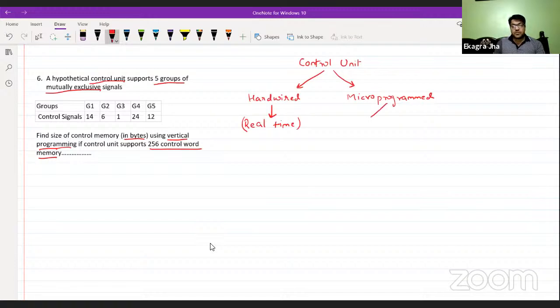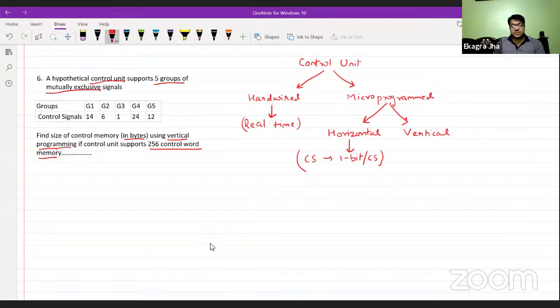But microprogrammed comes in another two variations. First one is horizontal, another one is vertical. In horizontal, the control signal representation is 1 bit per control signal.